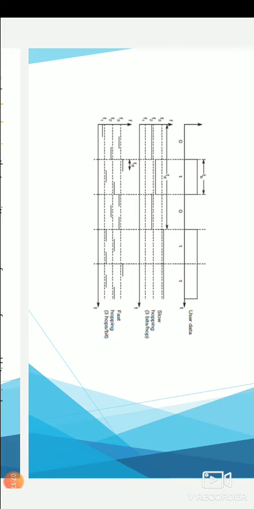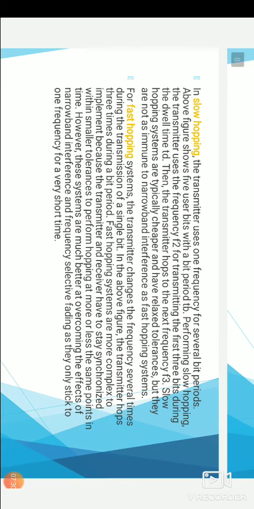So for each bit of the user data we have 3 hops in fast hopping, but in slow hopping each hop occupies 3 bits. This is the difference between the two. Fast hopping systems are more complex to implement because the transmitter and the receiver have to stay synchronized within smaller tolerances to perform hopping at more or less the same points in time. However, these systems are much better at overcoming the effects of narrowband interference and frequency selective fading, as they only stick to one frequency for a very short time.